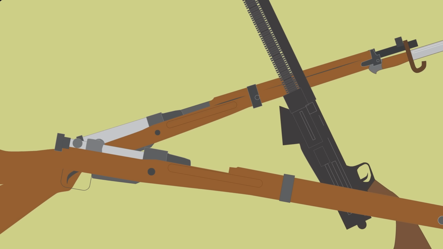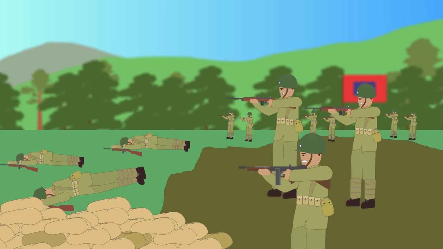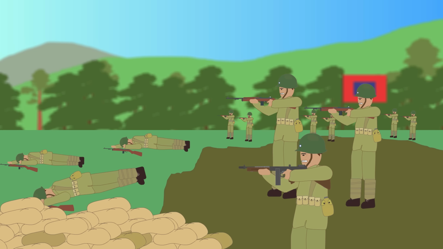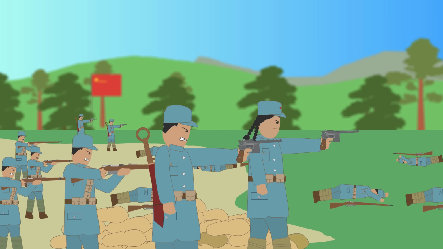After the Japanese had surrendered and World War II was over, the Civil War in China resumed in 1946. Under Mao, the Communist People's Liberation Army, previously known as the Red Army, used their well-organized movement to defeat Chiang and the National Revolutionary Army, ending the Civil War in January 1949.